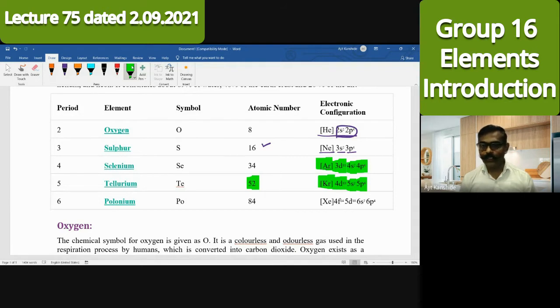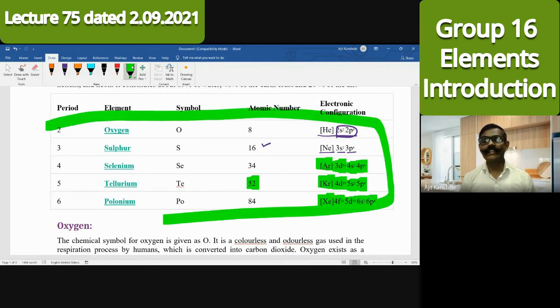If you come to polonium, then electrons will enter after xenon. Afterwards, in addition to the d block elements, f block elements are there, those you are studying, lanthanoids you have studied. So which f orbital is involved there? 4f orbital. How many electrons will be included in that 4f orbital? 14 electrons. Afterwards, transition series, 10 electrons in 5d orbital, and then 6s2, 6p4. Anyhow, ns2, np4 is the outermost electronic configuration for these group 16 elements.